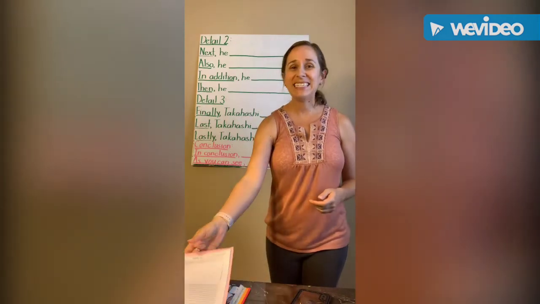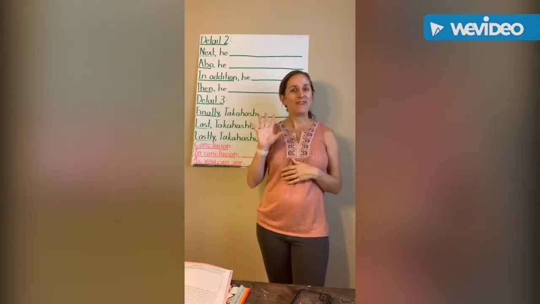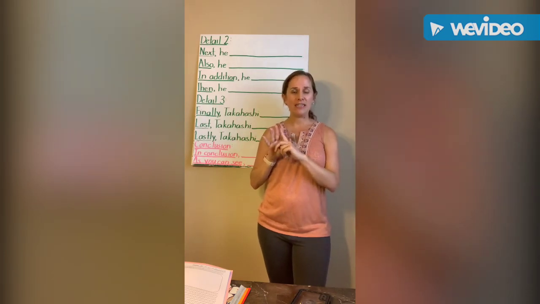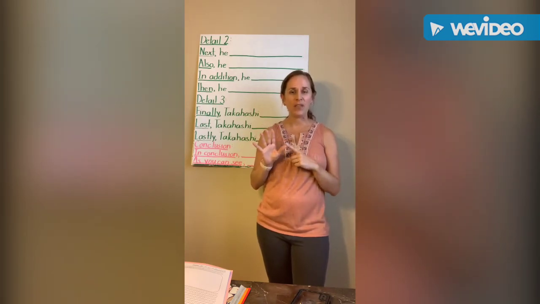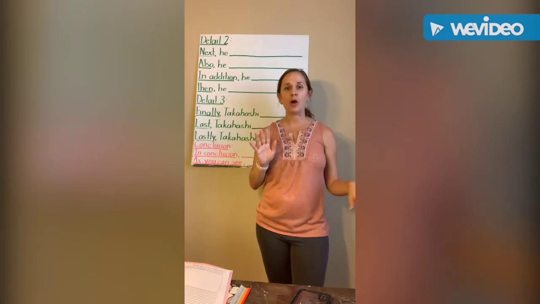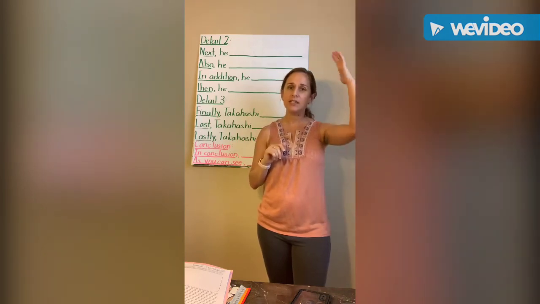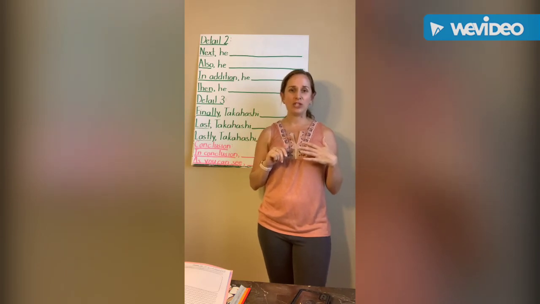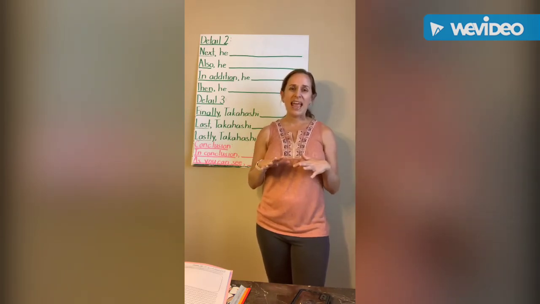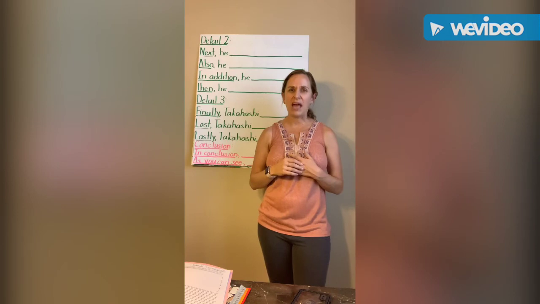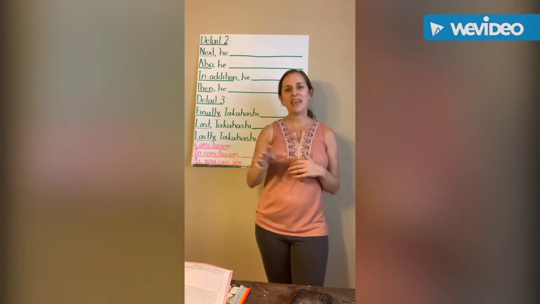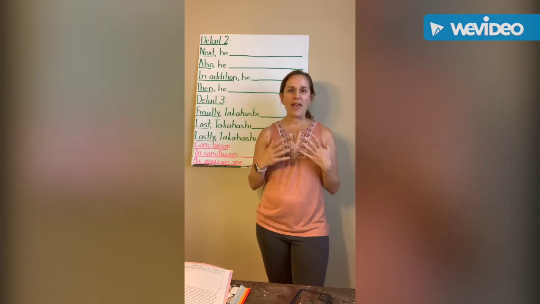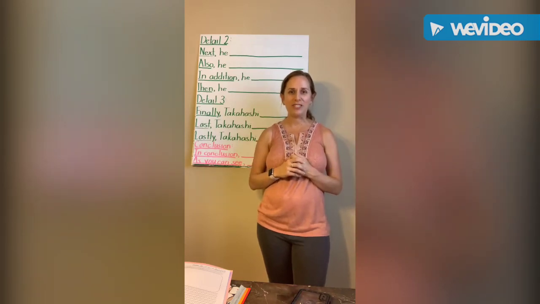So by the end of today, students should have 5 sentences. They should have their topic sentence, their 3 details, and their conclusion. I always make sure to have students go back and reread from the topic sentence all the way down to make sure that it makes sense and that nothing was left out, and to go back and fix. If they wrote some letters a little bit off the lines, they can go back and fix those too. So hopefully they were able to get their paragraph done for today.